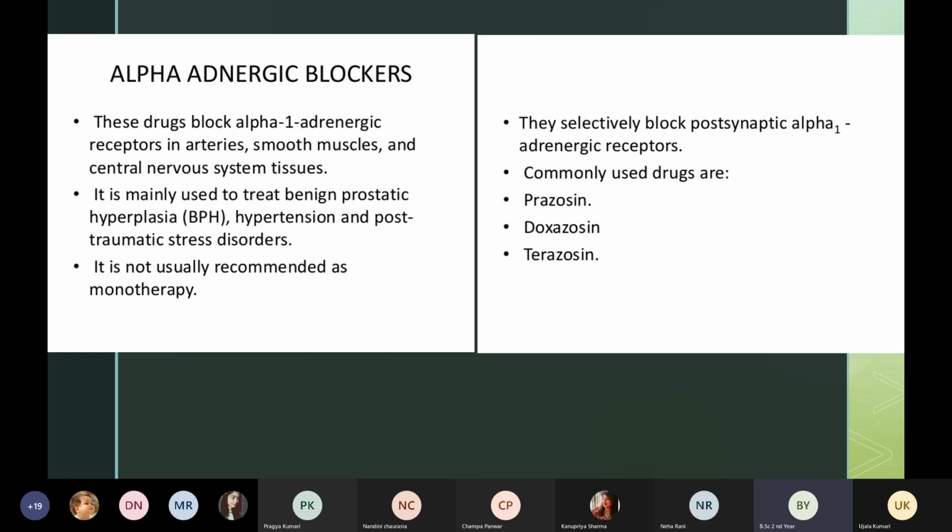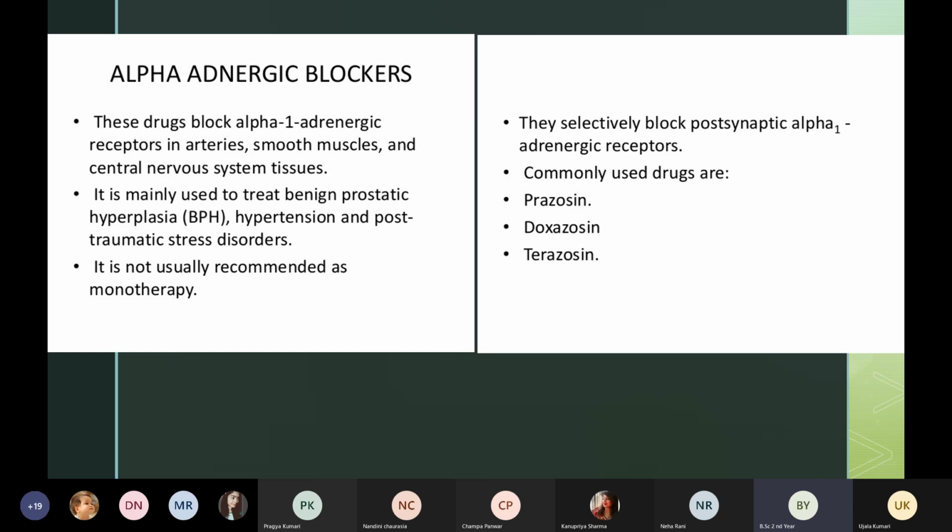This is the action of the alpha adrenergic blockers. Indication: it is mainly used to treat BPH, benign prostatic hyperplasia. Benign prostatic hyperplasia is basically the enlargement of the prostate gland.